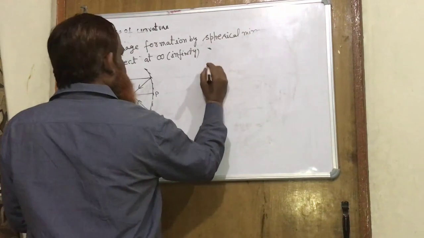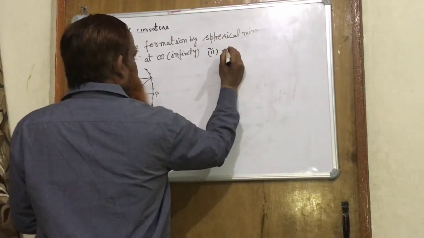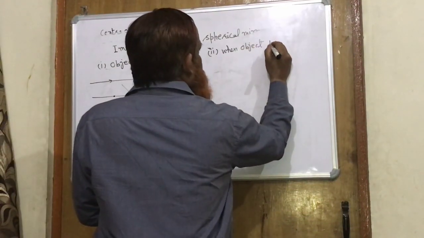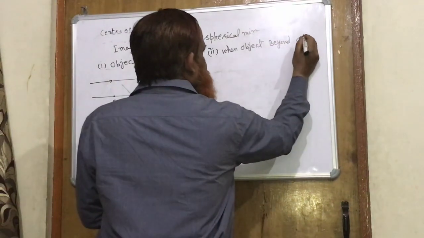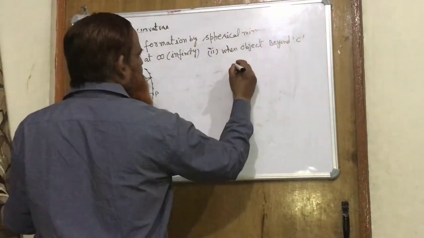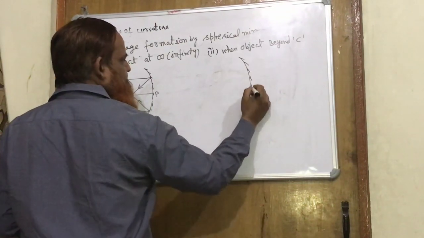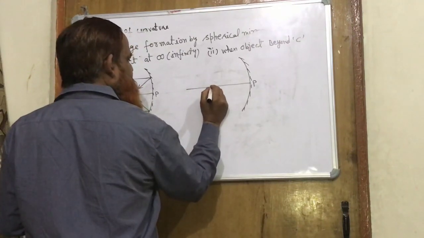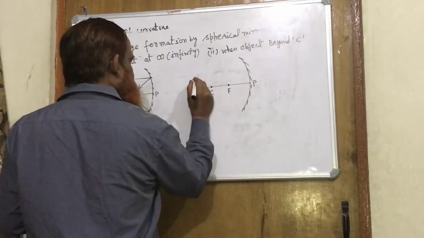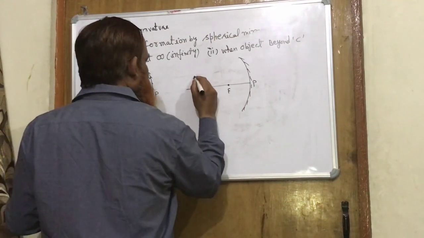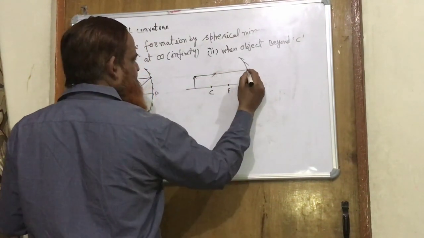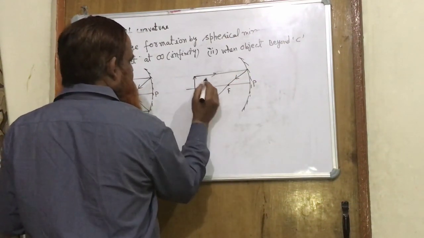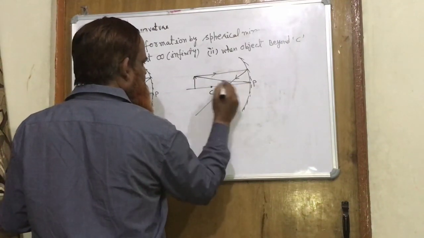Second case: when the object is beyond C, the center of curvature. It is a concave mirror. Again draw the principal axis and pole. This is the center of curvature, this is the focus. Now the object is here. A ray parallel to the principal axis, after reflection, will pass through the focus. Another ray we take from the pole.